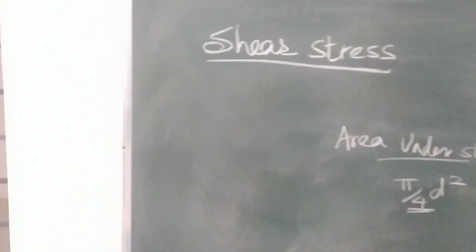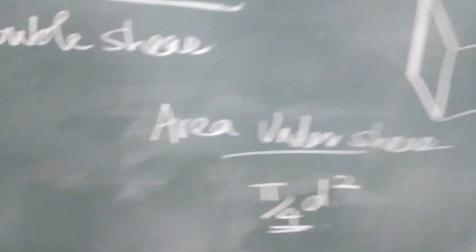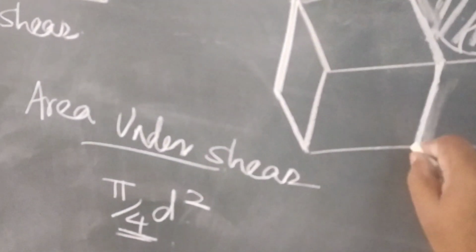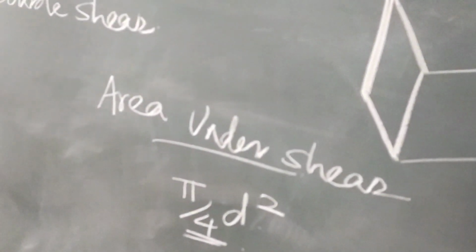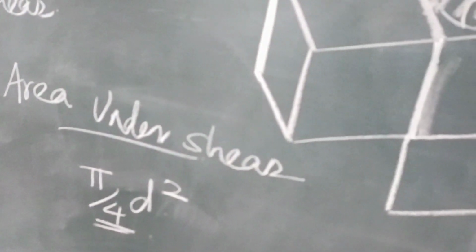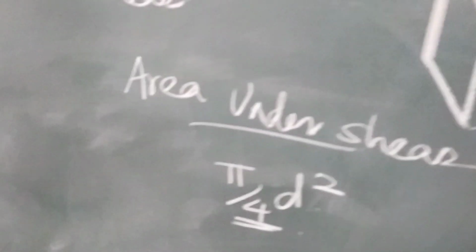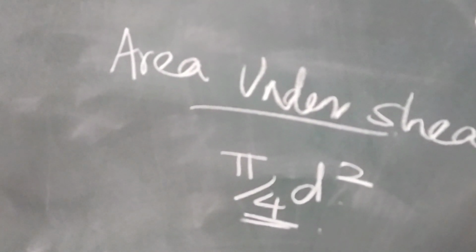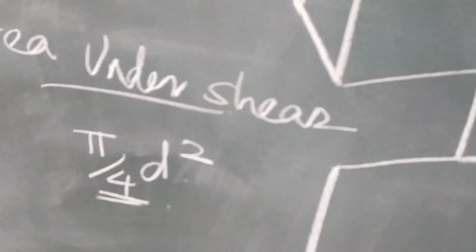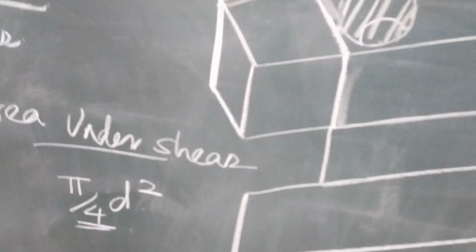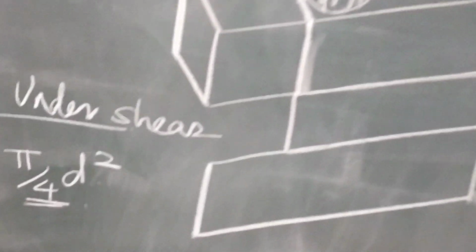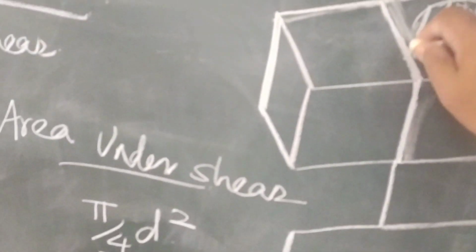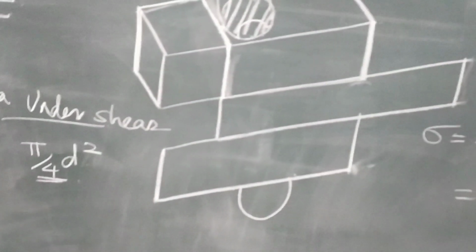Another concept is double shear. Double shear means if I am attaching another plate using a rivet, if I am joining these two, here one and the below one, then it is double shear.